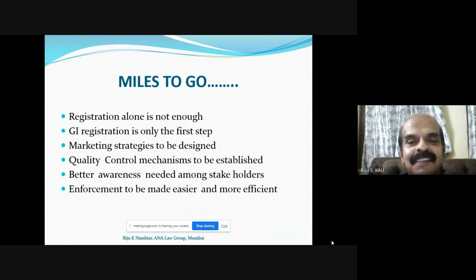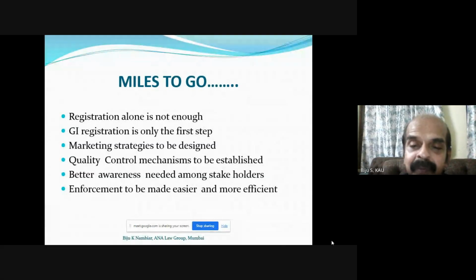Marketing strategies have to be designed, quality control mechanisms established, and better awareness needed among the stakeholders, so that production can contribute enormously to our economy as a whole. Enforcement has to be made easier, because going to Chennai for application and all those legal procedures should be more efficient.